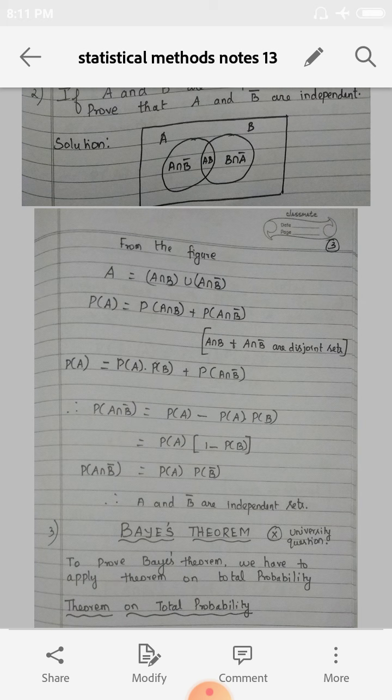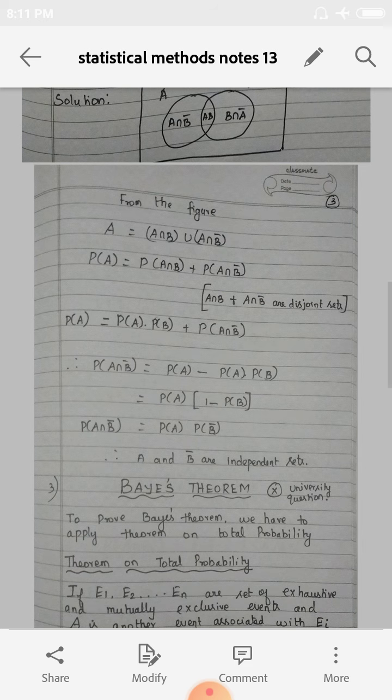A is equal to A intersection B union A intersection B bar. Taking the probability on both sides, we get P of A is equal to P of A intersection B plus P of A intersection B bar. So both are disjoint, which means the union can be written as plus.